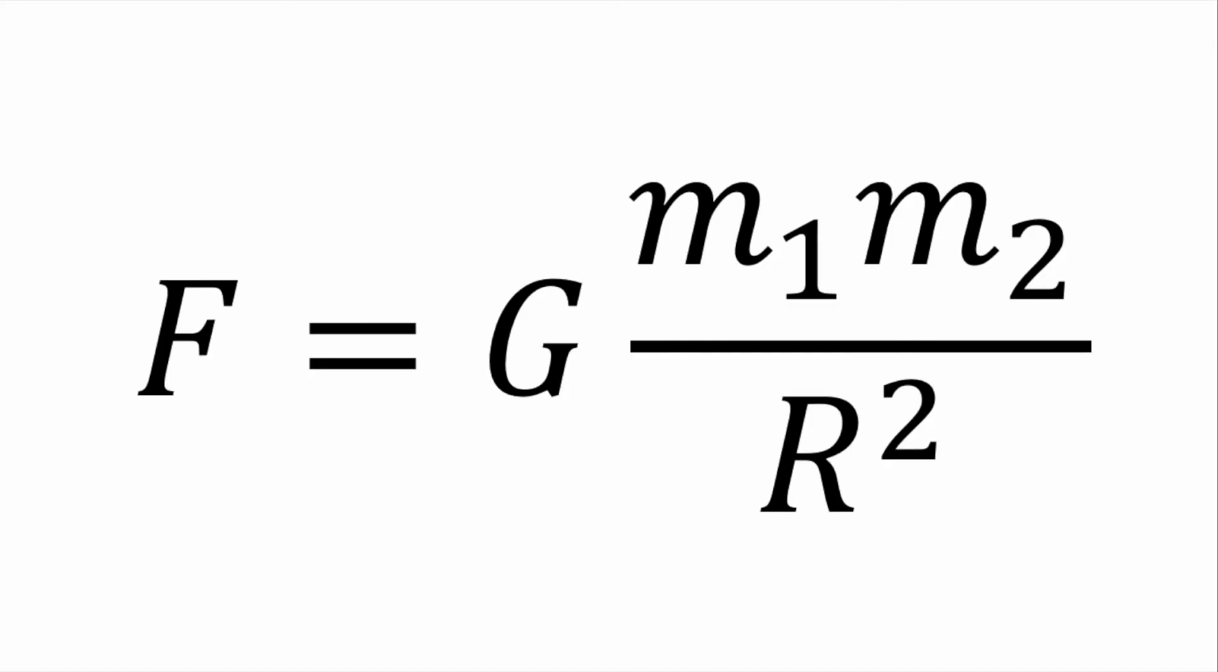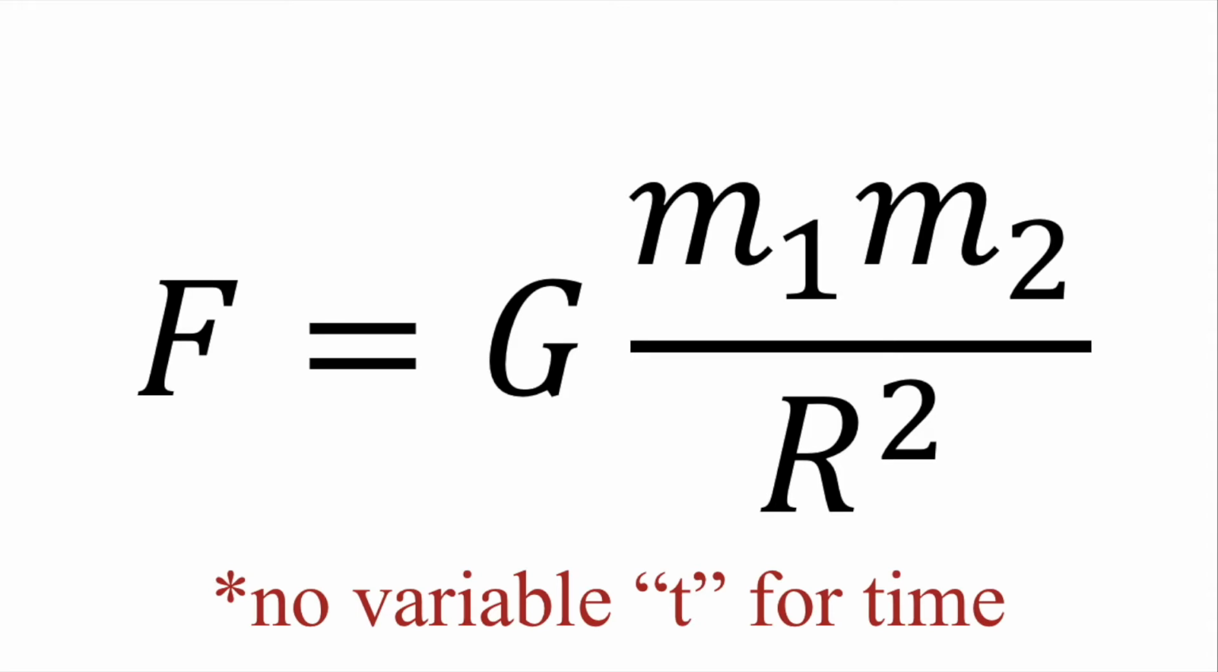And this formula works well at low speeds and low gravity, but when an object begins to move closer to the speed of light and gravity increases, Newton's formula completely falls apart. Einstein didn't like this formula. In fact, Newton himself didn't like it either. The problem with Newton's formula was that he didn't account for time, only space.